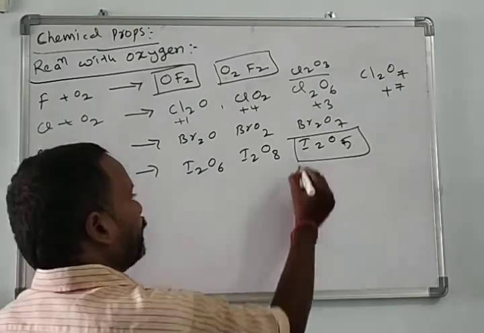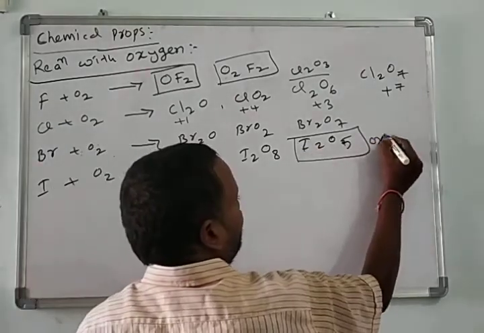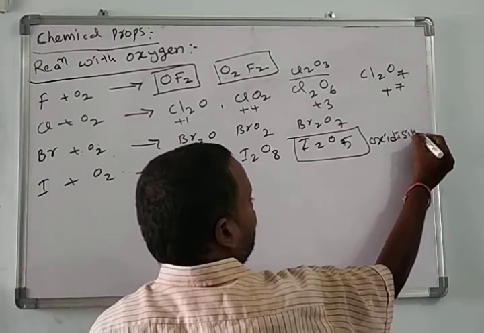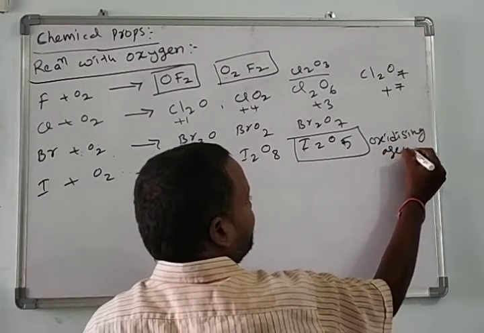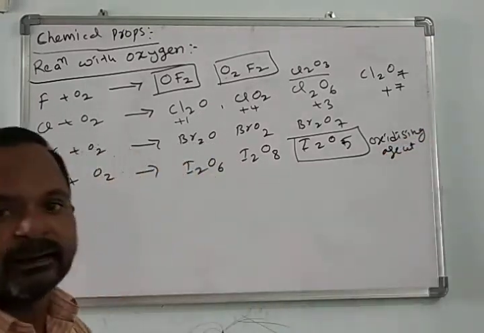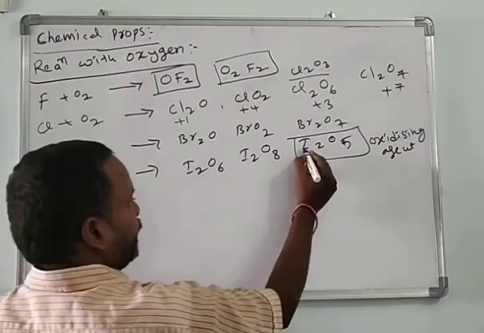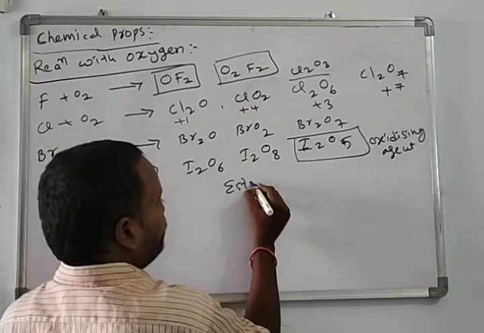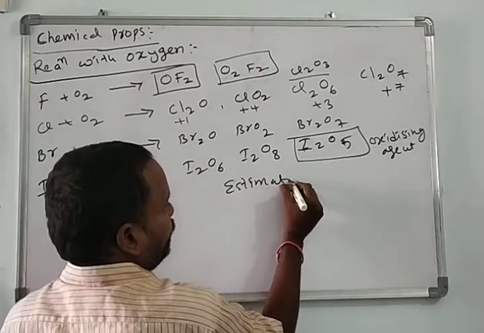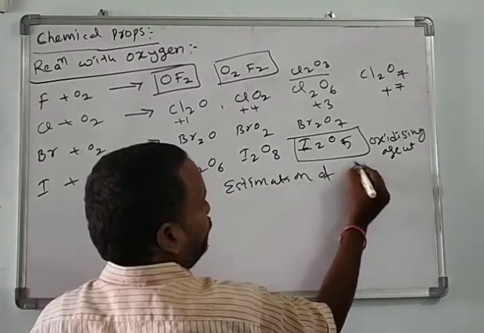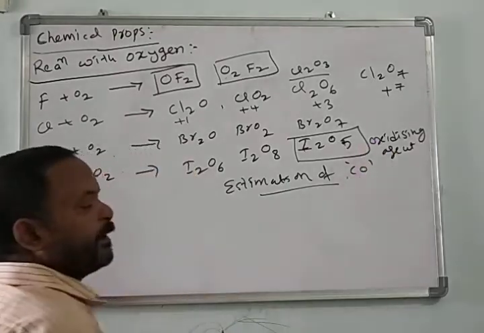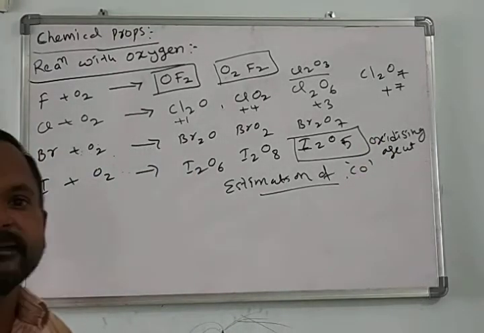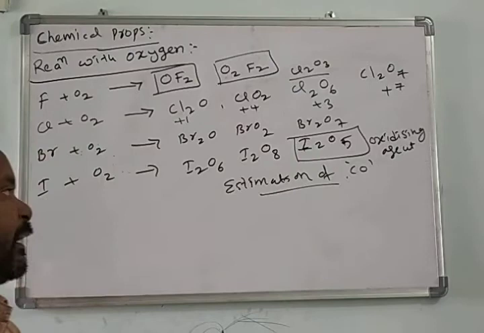Iodine pentoxide is one of the important oxidizing agents. It is used as an oxidizing agent, and it is used for the estimation of carbon monoxide.